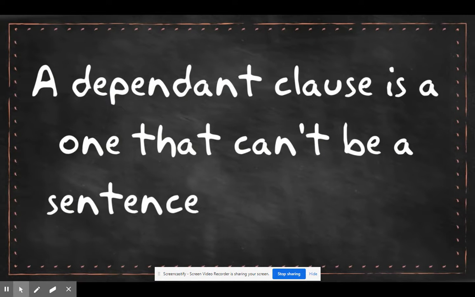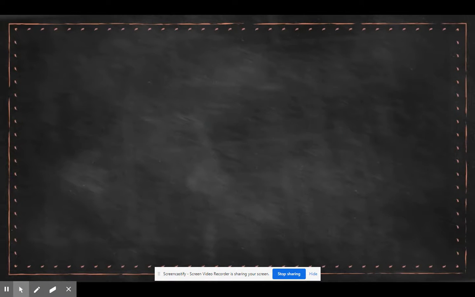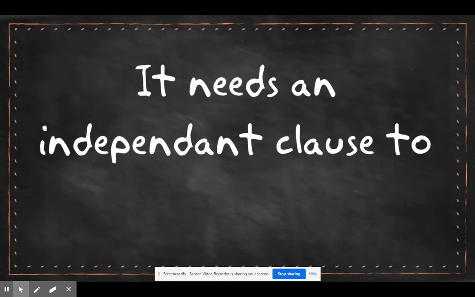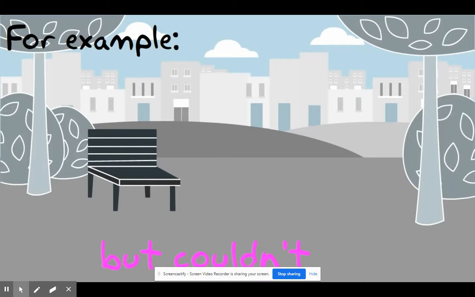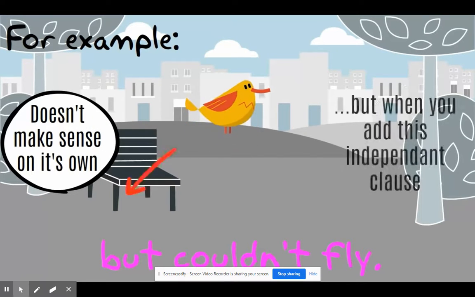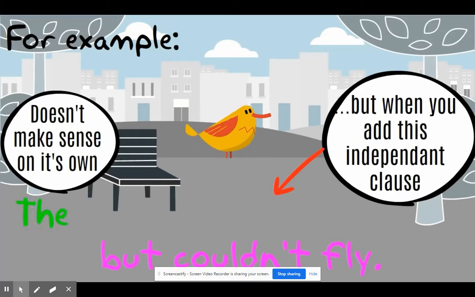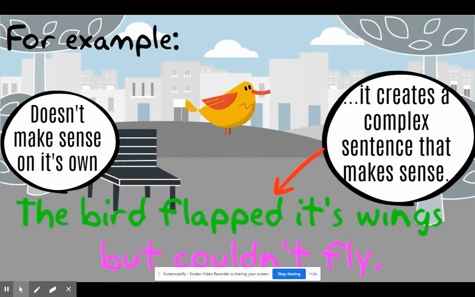A dependent clause is one that can't be a sentence on its own. It needs an independent clause to make sense. For example, but couldn't fly. Doesn't make sense on its own. But when you add this independent clause, the bird flapped its wings but couldn't fly, it creates a complex sentence that makes sense.